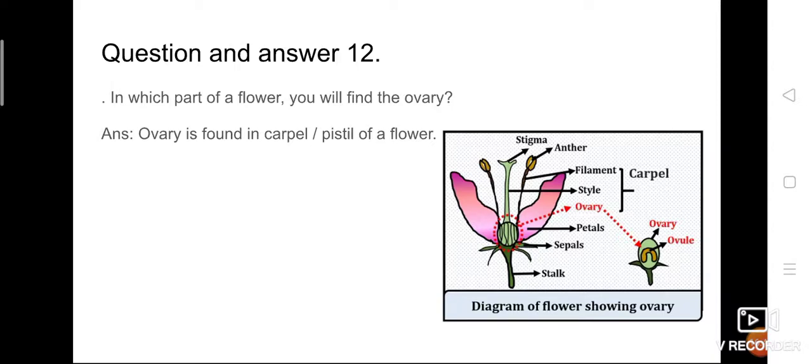We know that sepals are present below the petals. They are also green leaf structures. Petals are colored leaves. That is, not leaves, they are colored substances. And the other one, the stamen is a male reproductive organ and the pistil is a female reproductive organ. The female reproductive organ contains the ovary. I told you the pistil is divided into three parts: stigma, style, and ovary. Inside the ovary we have the ovule. So the ovary is found in the carpel, that is the pistil of a flower.